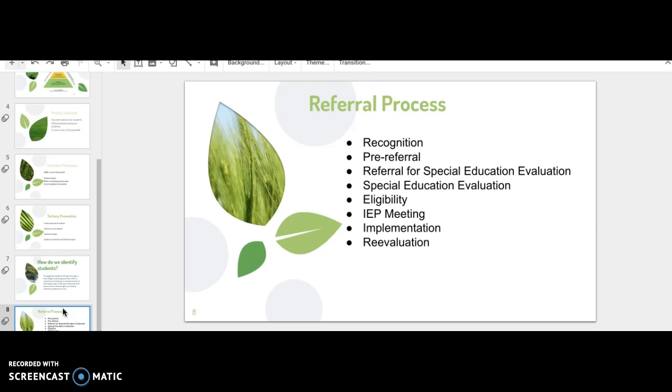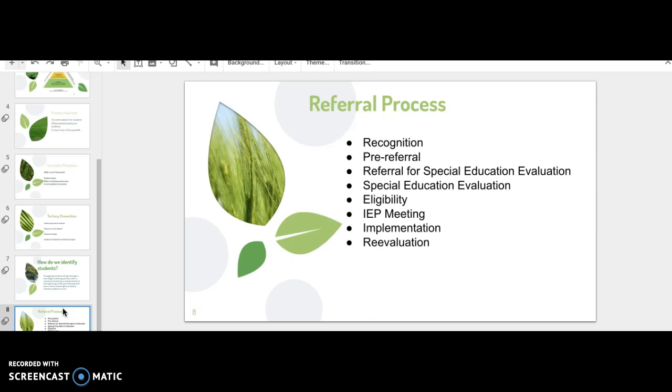This is what you call a student-centered team. This is what the pre-referral process is implemented with. And then the next step is referrals for special education evaluation. And of course, this comes after the pre-referral.